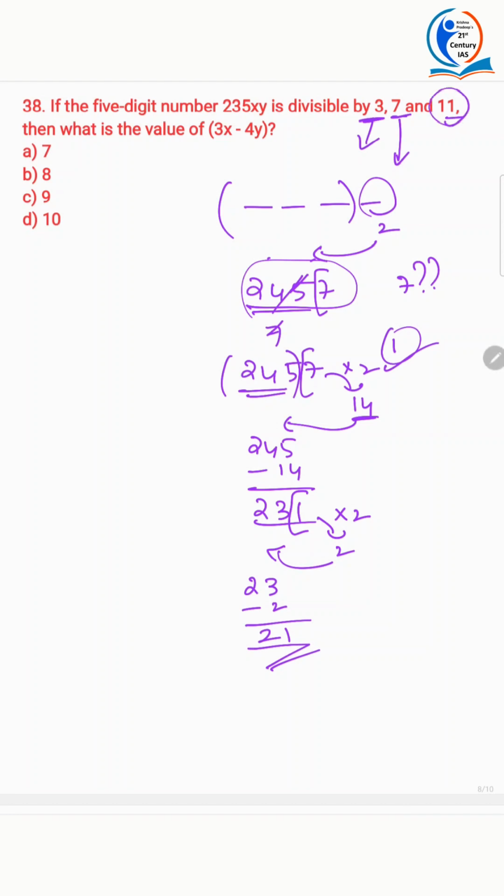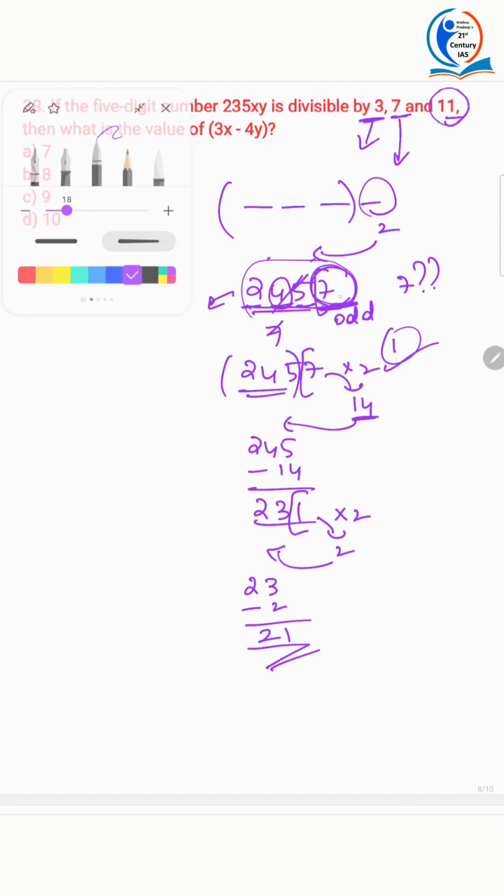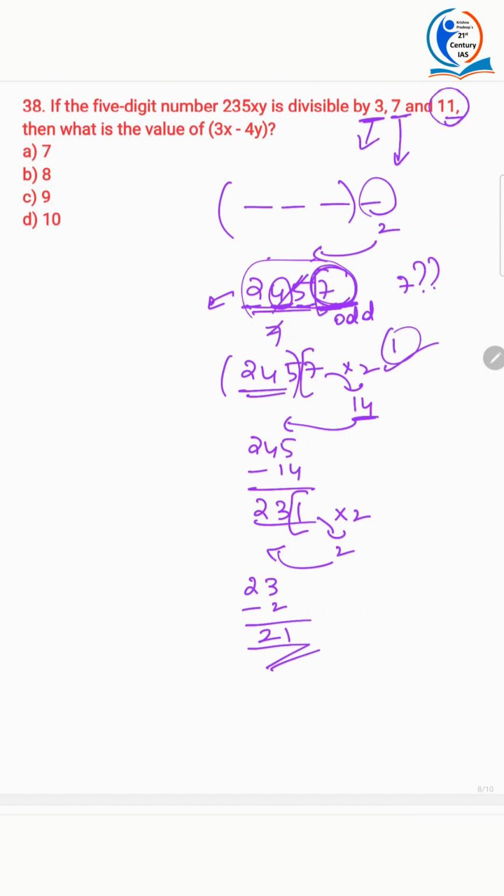And for 11, the difference of the sum of the odd places and even places should be 0 or a multiple of 11. Take the same number. Now what is odd place, even place? This is the units place, so this is an odd place. This is also an odd place: first position, second position, third position, fourth position. So odd, even, odd, even.